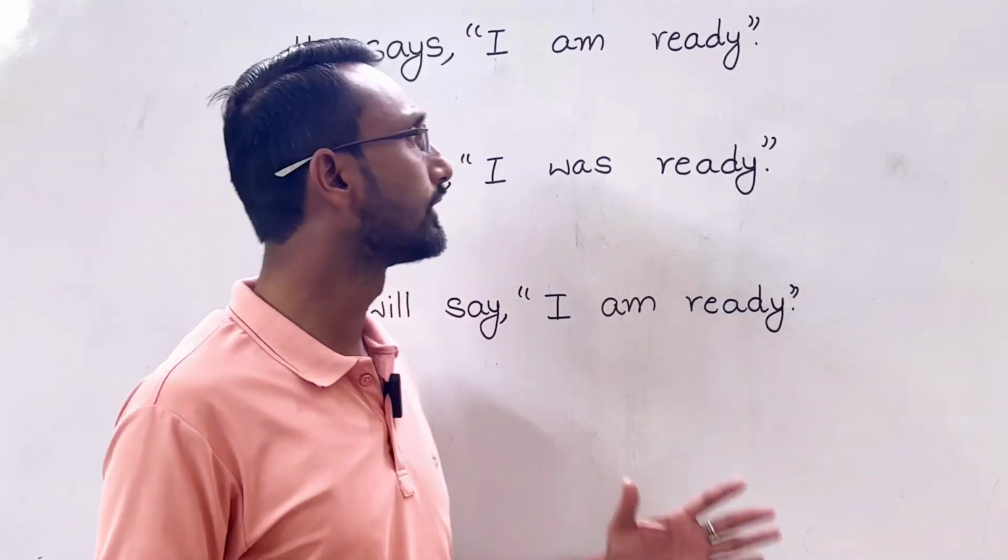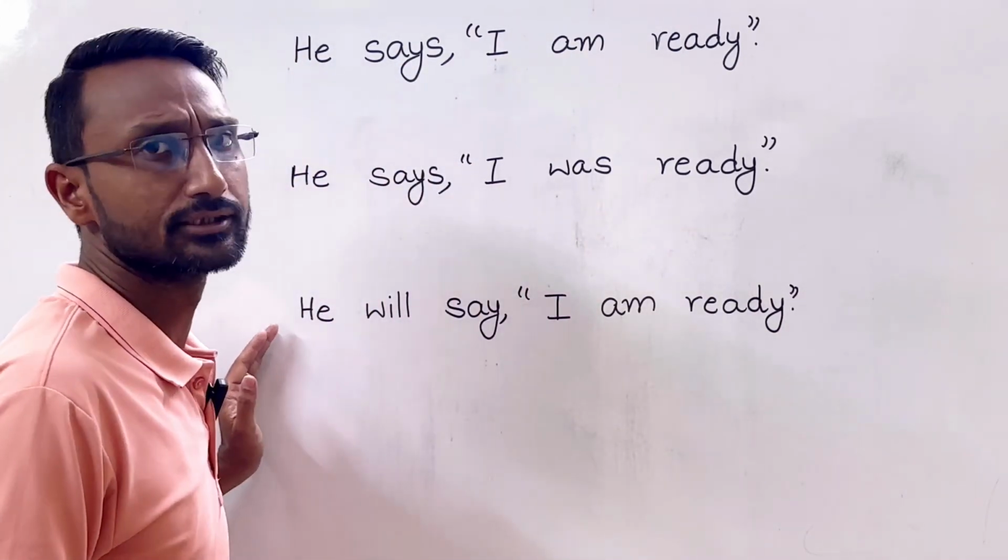Now here I have written three sentences in direct speech.